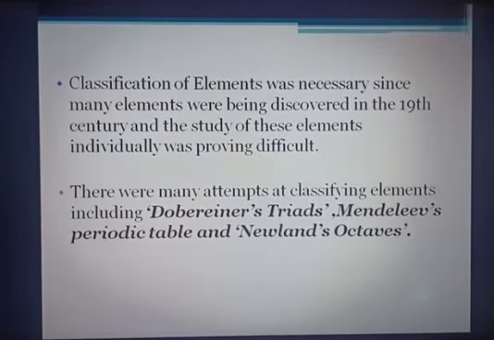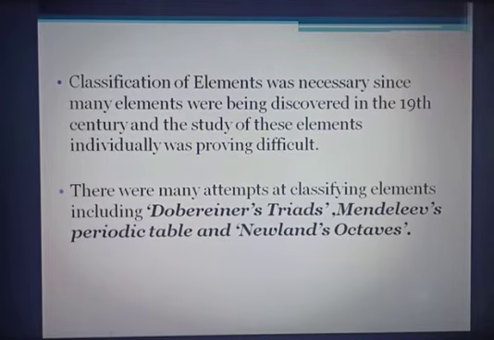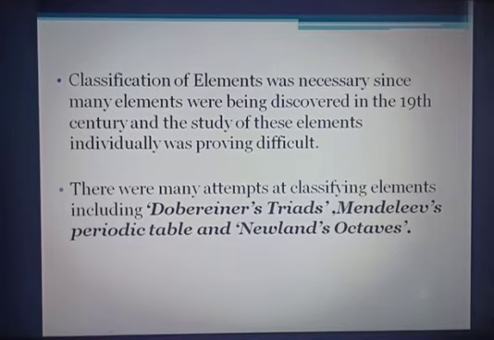So this classification of elements was necessary since many elements were being discovered in the 19th century, and the study of these elements individually was proving difficult. So there were many attempts at classifying elements, including Dobereiner's triads, Mendeleev's periodic table, and Newlands' octaves. These were some attempts made by scientists that we will discuss in our next video.